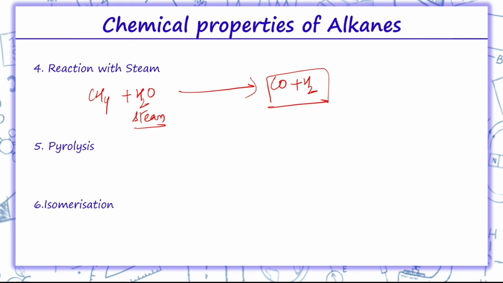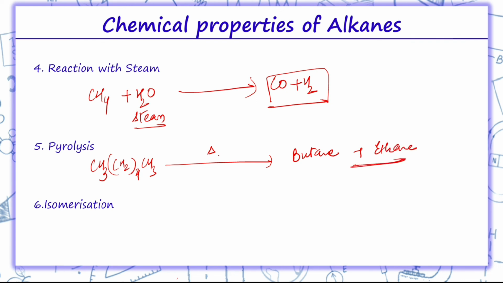Coming on to the next, that is the pyrolysis reaction. What is pyrolysis? Pyro means heat, lysis means breaking. Let us suppose I have taken hexane, CH3, CH2 whole 4, CH3. Now at high temperature we have heated it. This hexane will convert into smaller constituents, that is it can form butane plus ethane. This is known as pyrolysis.